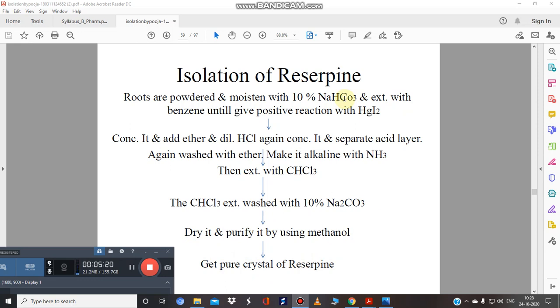Base is added, acid is added, base, base. So this is a simple isolation of the alkaloids in which we have to use acid and base in sequence, and we will finally obtain the pure compound in the last.